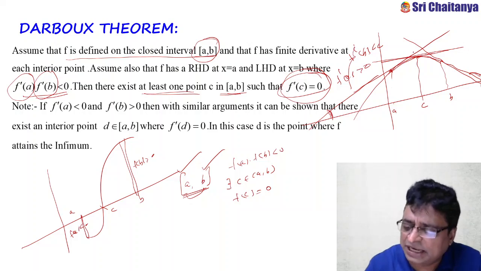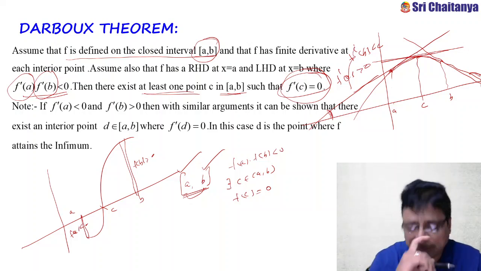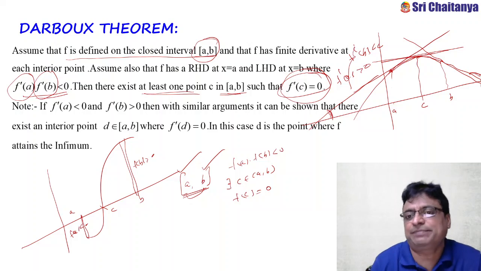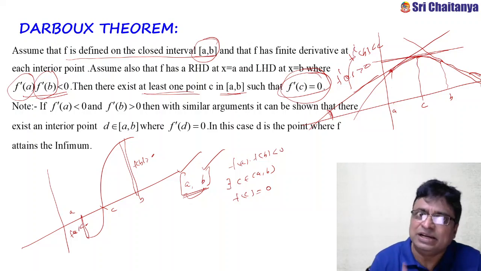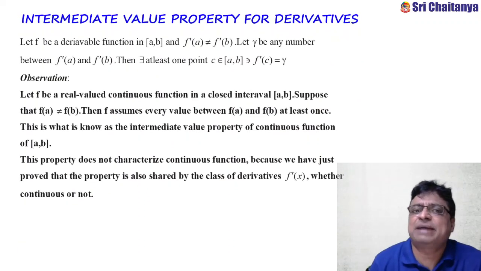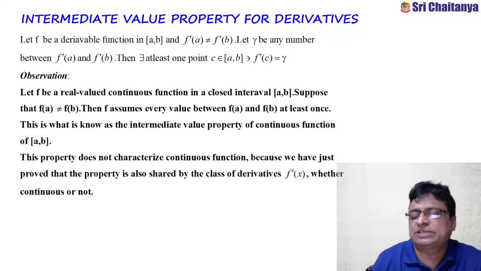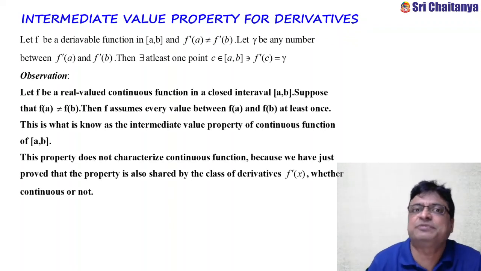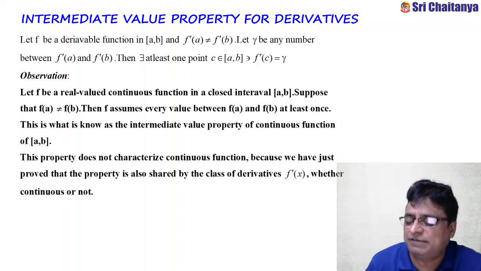This clarity, it gives what? Whenever derivative exists, it means continuity. Continuity doesn't mean that it is derivable. Okay? So, my friends, in Darboux's theorem, next I am giving another approach for this Darboux's theorem, the extension of Darboux's theorem, which is nothing but the intermediate value theorem of derivatives.